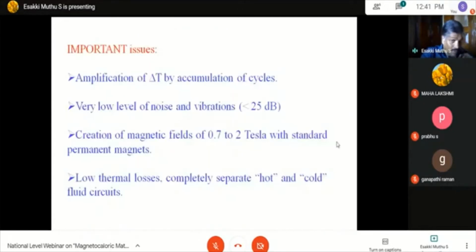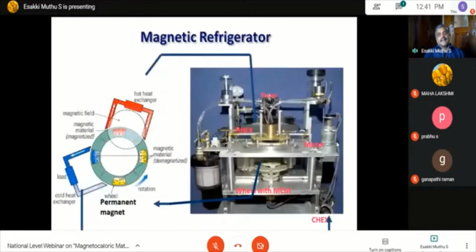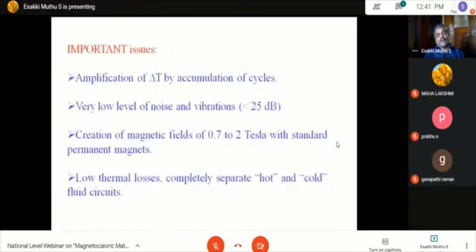And what are the important issues? If you consider gas-based refrigeration, usually you won't have any kind of noise in that. But with magnetic refrigeration, the operation of the magnetic field will produce some noise, but that noise is very low, 25 decibels.